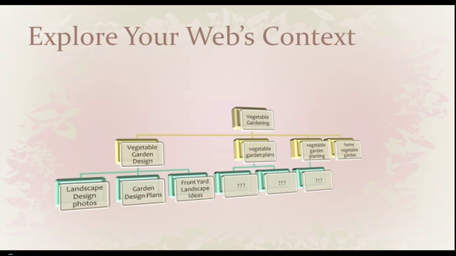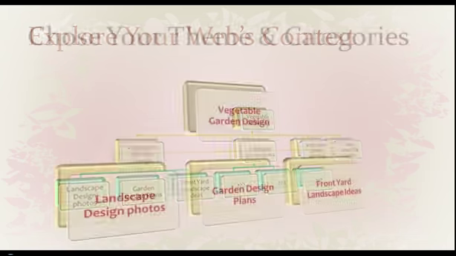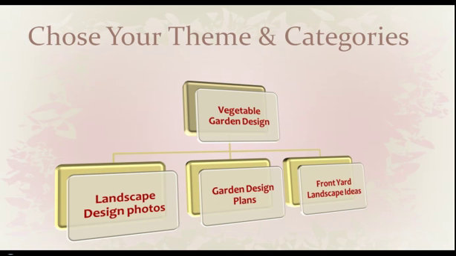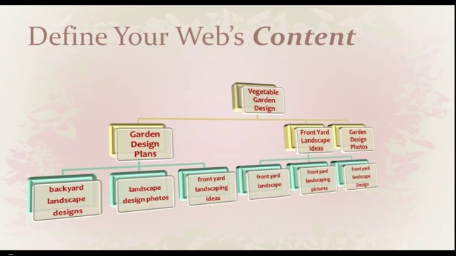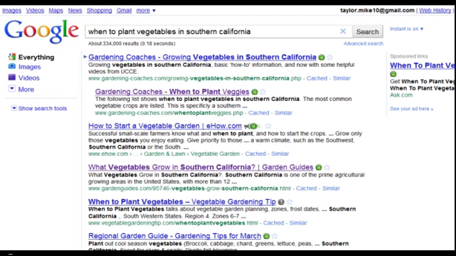We could focus on vegetable gardening as a main theme keyword and deploy several categories under that, or we could start at a lower level and just start from here. Vegetable garden design would be our main theme. We'd optimize for that. Our categories or child pages under that would be from the list, and from the list of the items for each of those, we come up with topics for our individual posts.